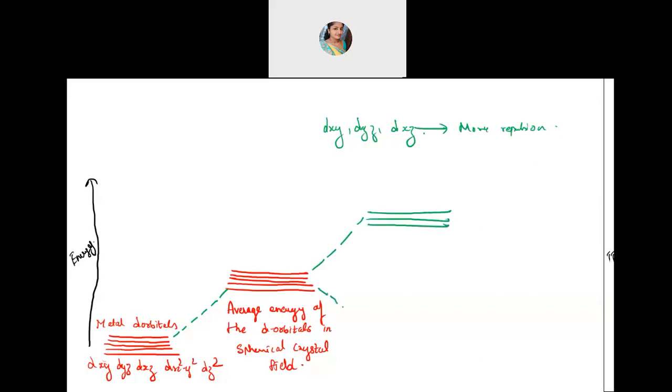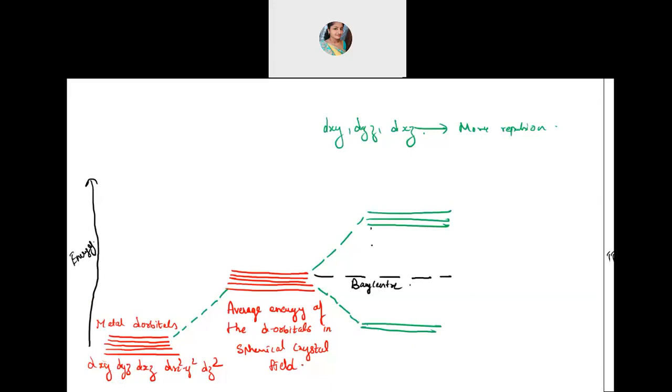And the remaining two, who were experiencing less repulsion, will transfer their energy. Because they have transferred the energy, these three went to the higher energy state, and those two will lose their energy, so they will go to the lower energy state. So the energy difference between these three and these two orbitals should be the same. And the place exactly where they got separated, that center you will call the barycenter.